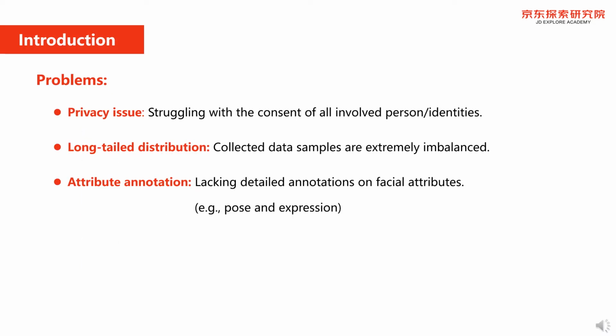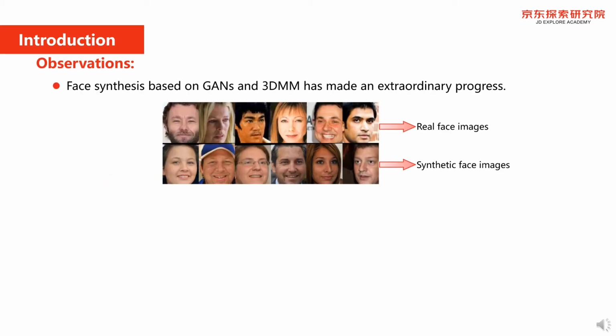The past decades have witnessed extraordinary progress on deep learning-based face recognition, mainly owing to large-scale training datasets. However, collecting large-scale face images from the internet is struggling with the concept of all involved identities. Also, the collected training datasets have an extremely imbalanced distribution on different classes. For example, head classes have a large number of samples, while tail classes only include a few samples. In addition, this training data also lacks detailed annotation on face attributes such as pose and expression.